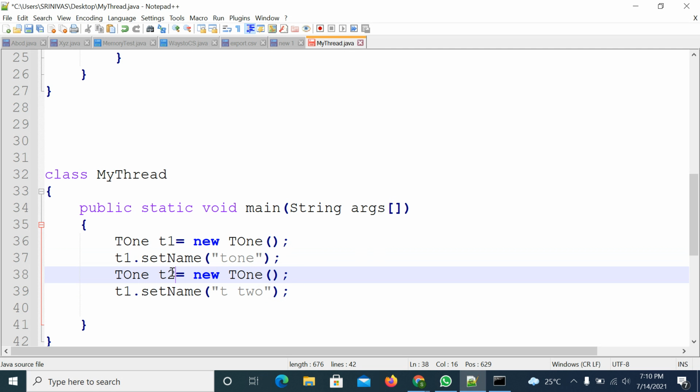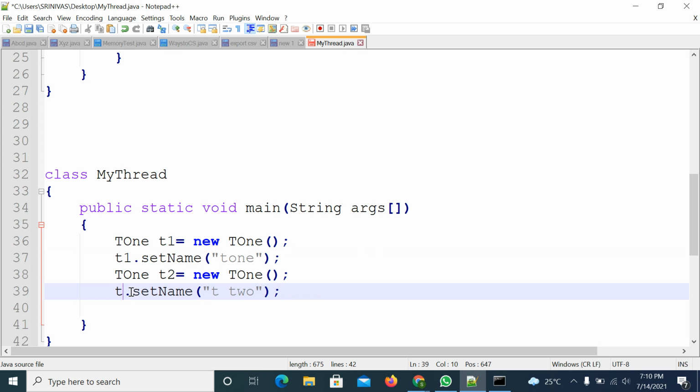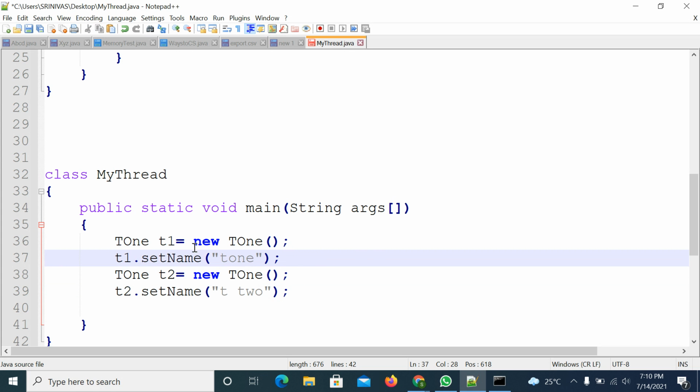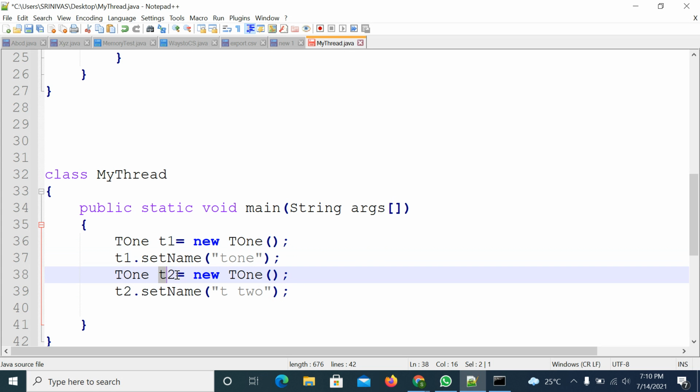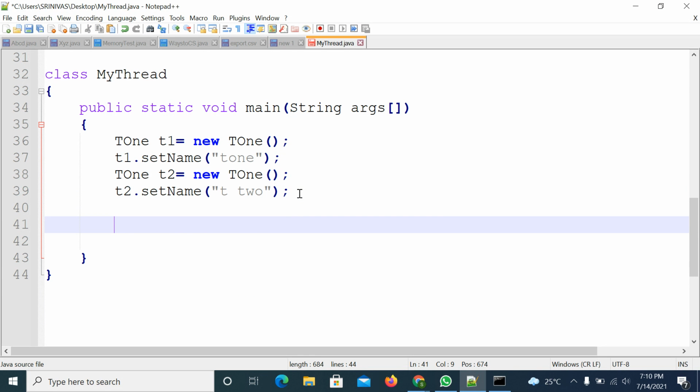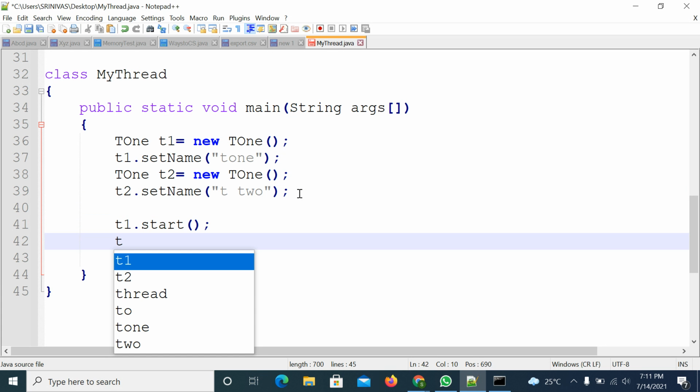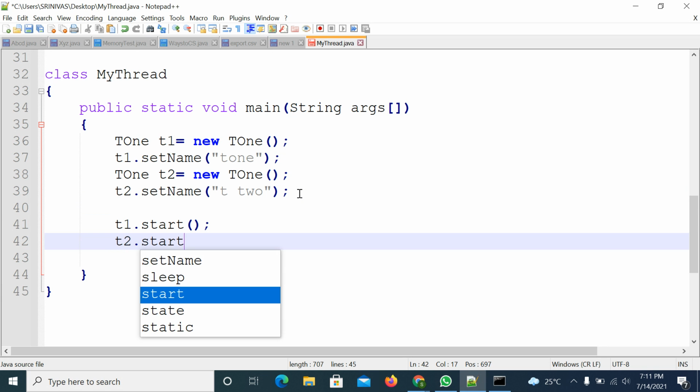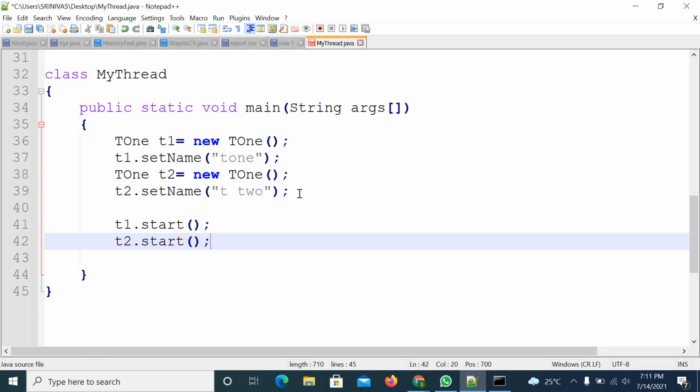The reference names are also T1 and T2. Observe here how many threads I created: the T1 thread and the T2 thread. So I need to start these threads. T1.start, T2.start. So what is my intention?